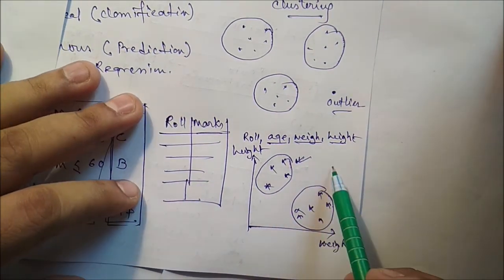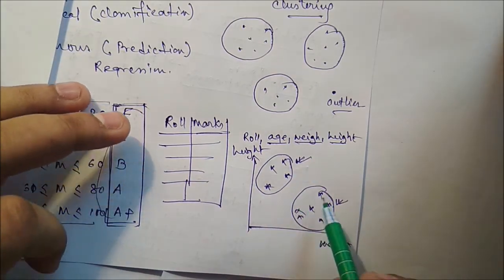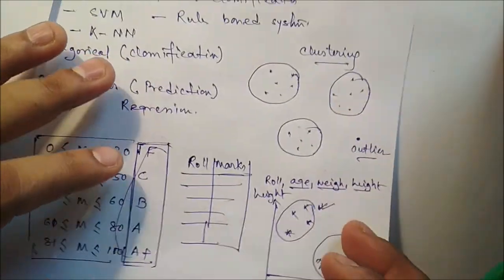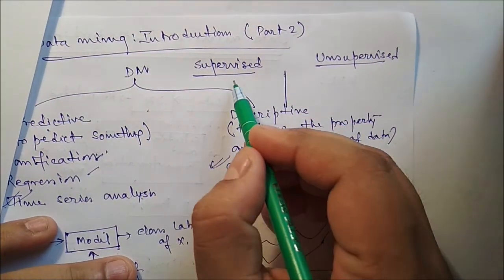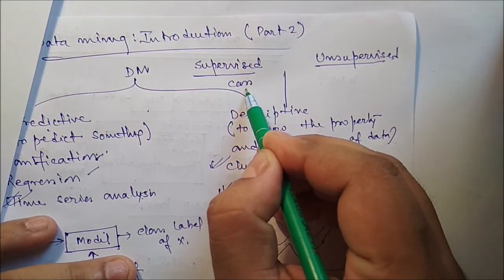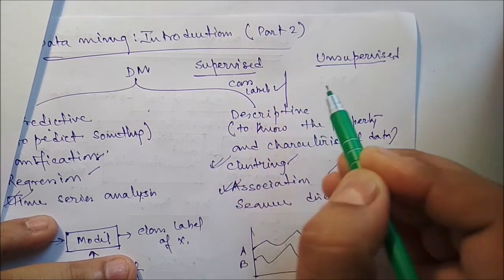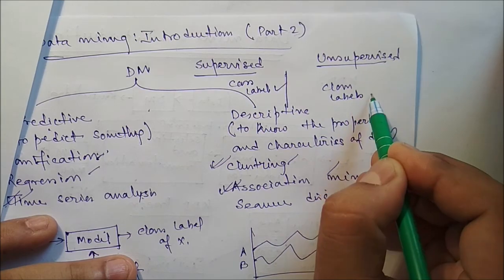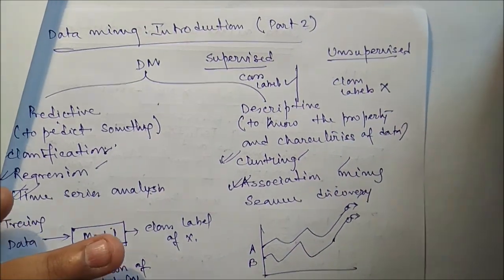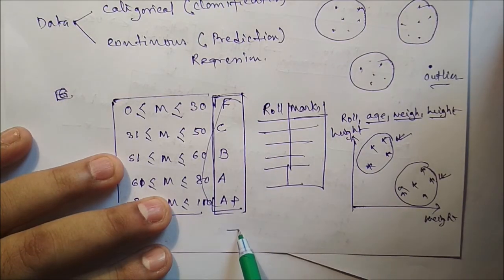This is the clustering technique, which is an unsupervised technique. So there are the supervised technique and the unsupervised technique. In the supervised technique, class levels must be there, and here class levels are not there.